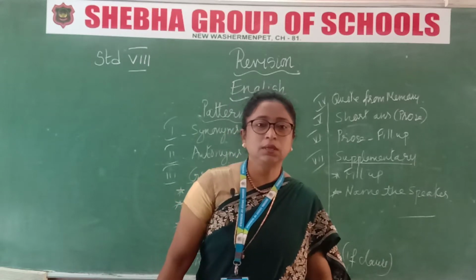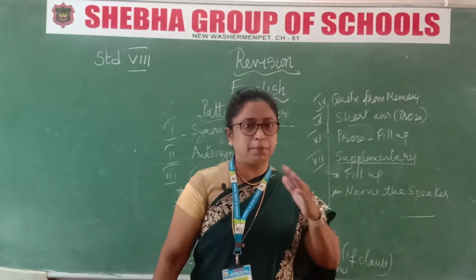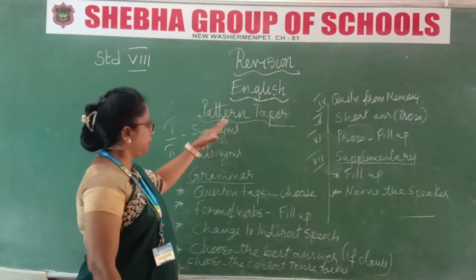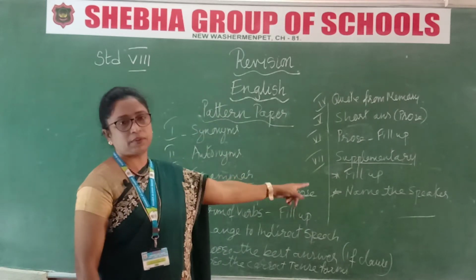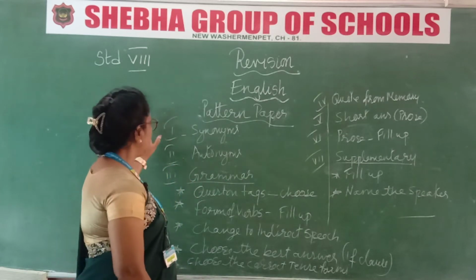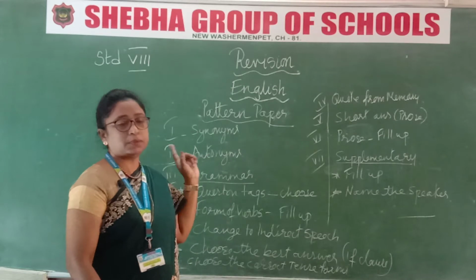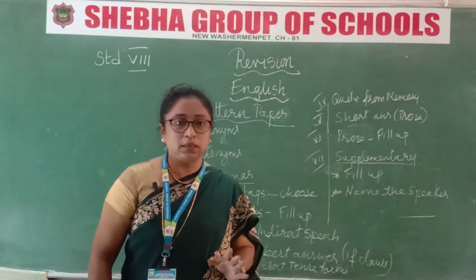Okay, now I will explain to you the pattern paper, okay. So, pattern paper, look at the board. This is it, Roman number 1 to 7, okay. The Roman number 1, of course, is synonyms and antonyms. Roman number 2 is antonyms. Everything is from the glossary, from the book back.